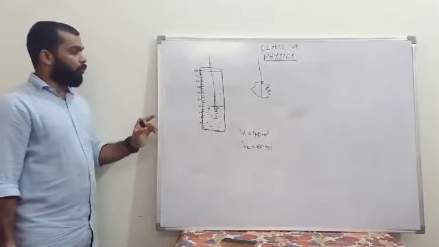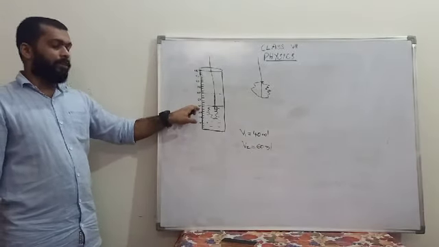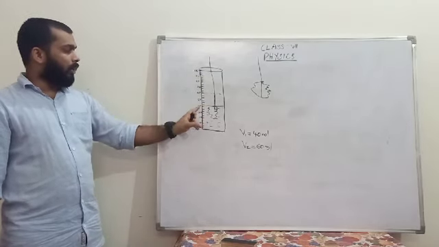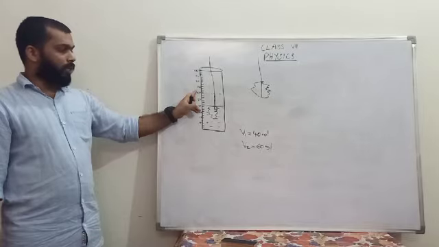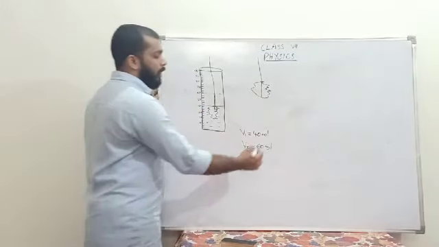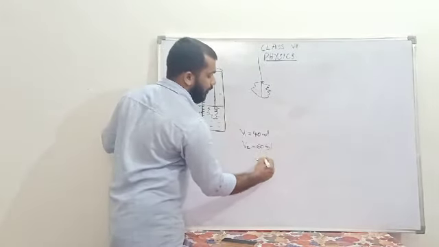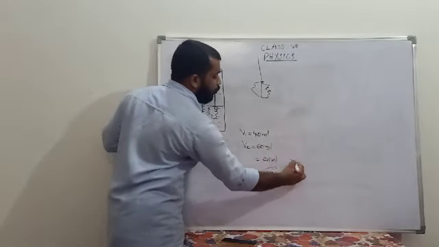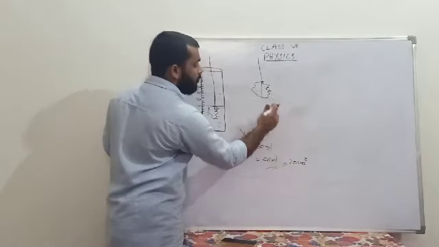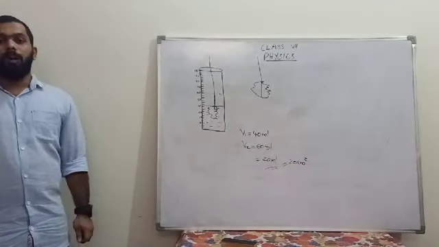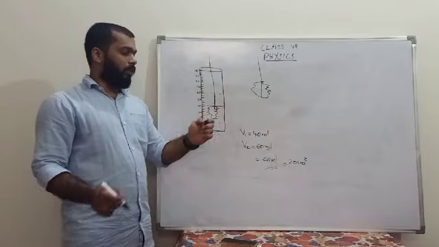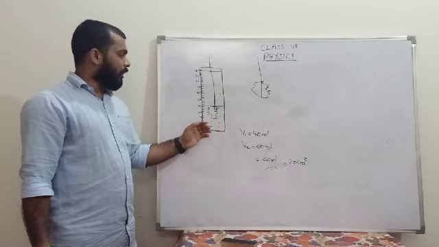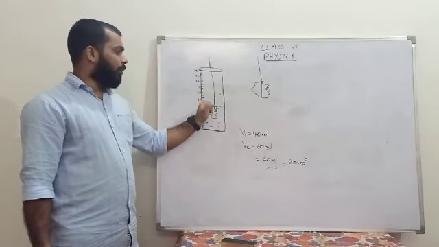Now you have two water levels. The first initial level was 40 ml, and when you have completely placed the stone inside, the water has risen to 60 ml. So what is the difference? There is a difference of 20 ml. So this 20 ml, or 20 centimeter cube, will be the volume of this irregular shape of solid.